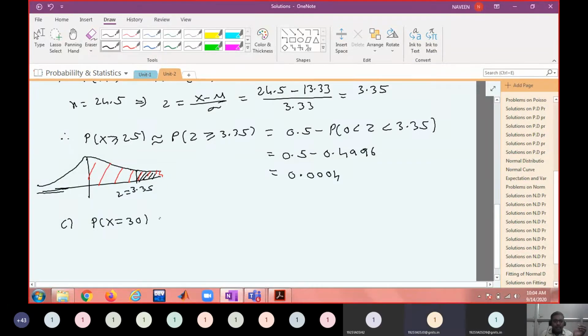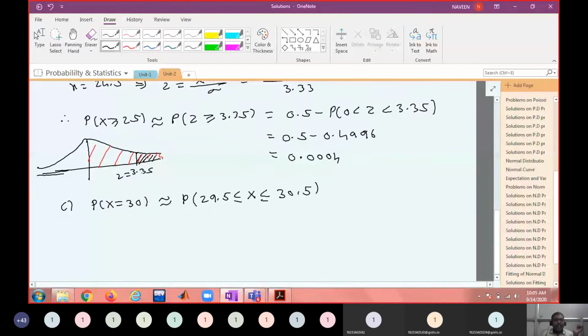So this is approximated with the probability that 29.5 is less than or equal to x less than or equal to 30.5. Is that clear? Though you are asked to find out at a given value, that given value can be converted into an interval using the continuity correction. Now find out the corresponding z scores and get the probability.